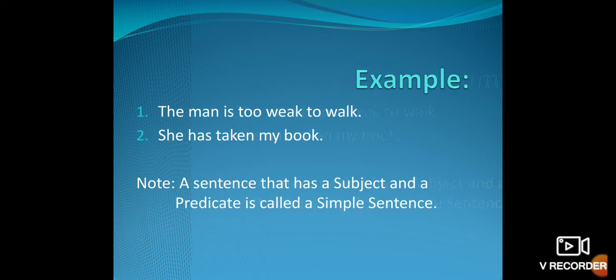For example, the man is too weak to walk. In this sentence, the finite verb is the only verb that agrees with its subject, the man, in number, tense, and person. Since the sentence consists of only one finite verb, it is a simple sentence. You need to learn one finite verb: a sentence that has a single subject and predicate, or one finite verb.